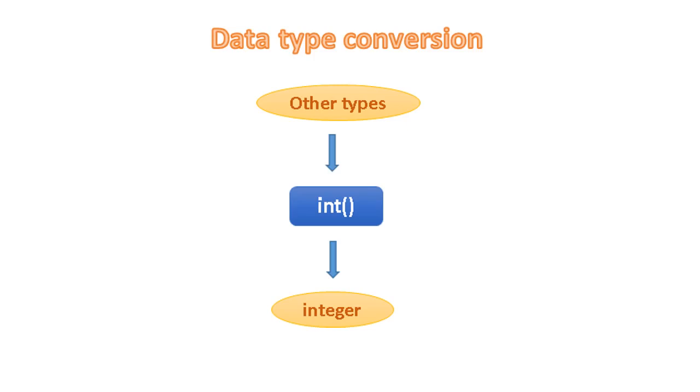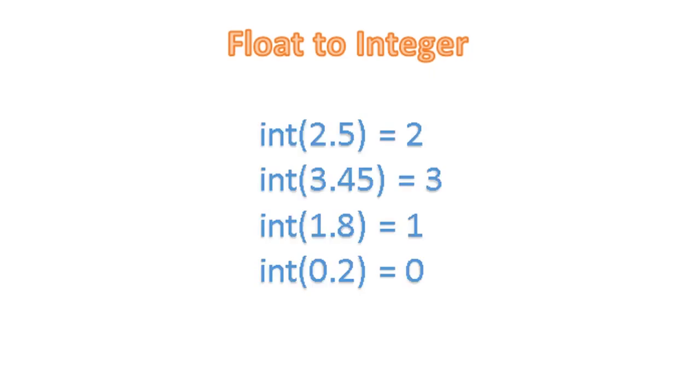Data type conversion. To convert other data types into integer, int function is used. We can pass a value to the int function such as float, boolean, and string. Let's convert a float value to integer. A float value when converted to integer, it will truncate the decimal part. For example, 2.5 when converted to integer, it will be changed to 2.